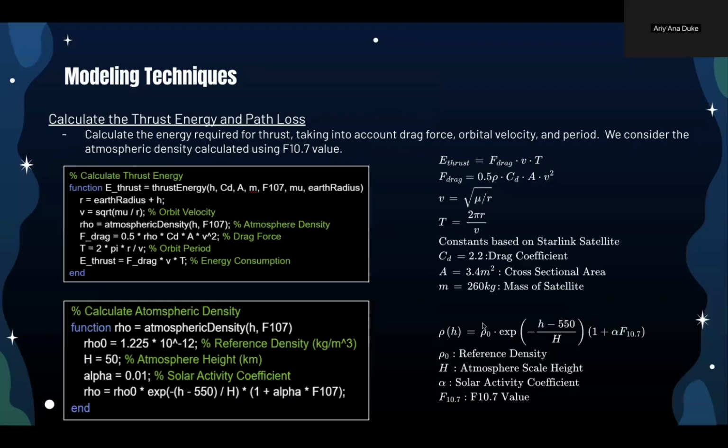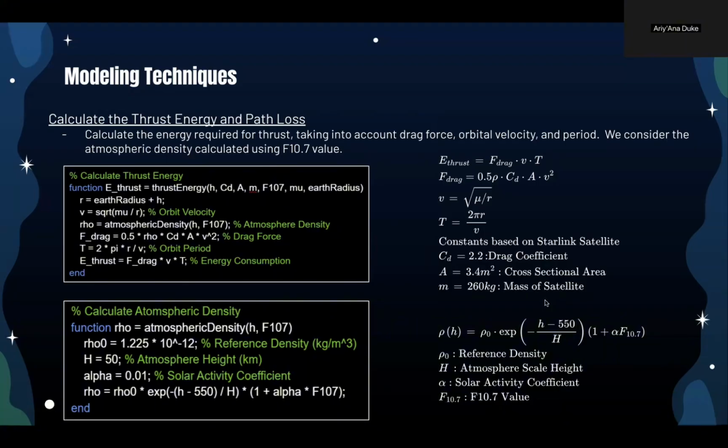Here, we calculated the thrust energy required to maintain the satellite's orbit and atmospheric density, both of which are key components in understanding orbital dynamics. The thrust energy represents the energy consumed by the satellite to overcome atmospheric drag and maintain its orbit. The formula is shown here, where F drag is the drag force acting on the satellite, V here is the orbital velocity, and T is the orbital period. We use this drag force formula with the constraints based on the Starlink satellites, which is shown here.